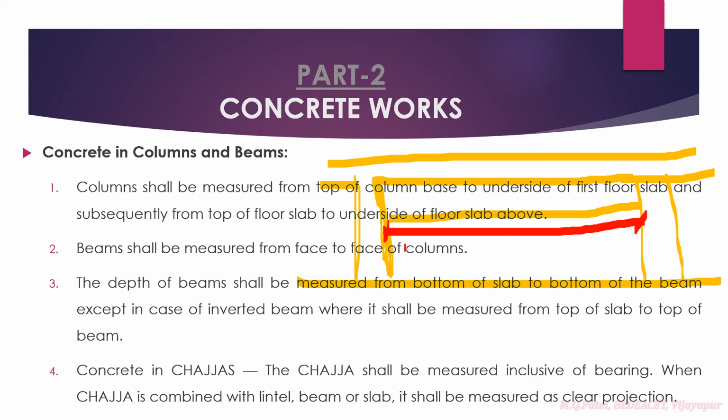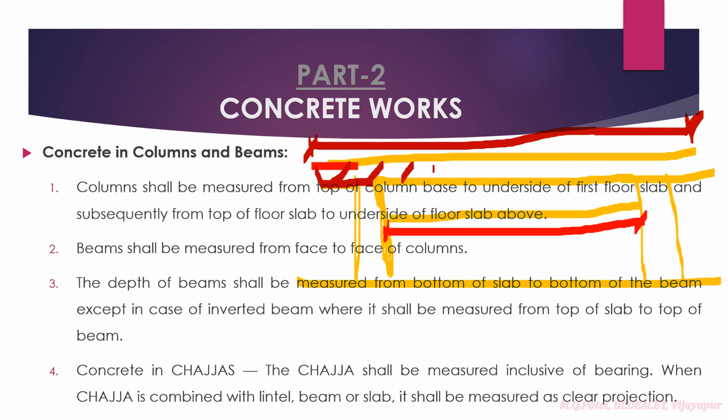If you see this figure, once again I'll repeat how the column, beam and slab have to be measured, right? For the slab quantity, we are going to take the total slab with length, breadth and depth, so the whole portion will be covered. That means this quantity we are going to measure as the slab quantity. Then next is the column. The column quantity will be from the underside of this floor, right? The beam will be coming here, and reinforcement will be coming here and inside it.